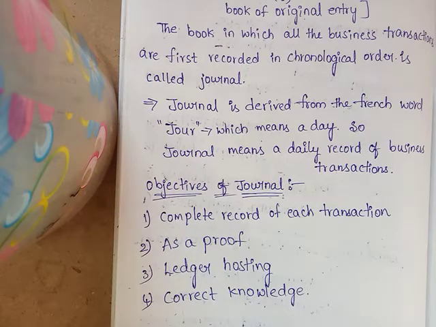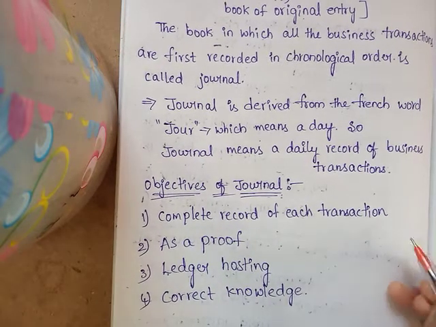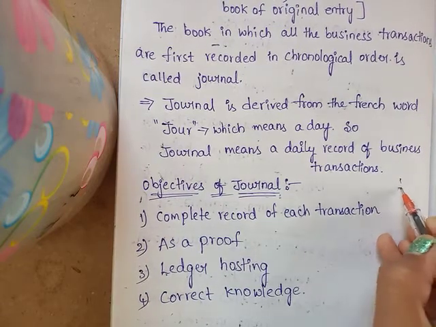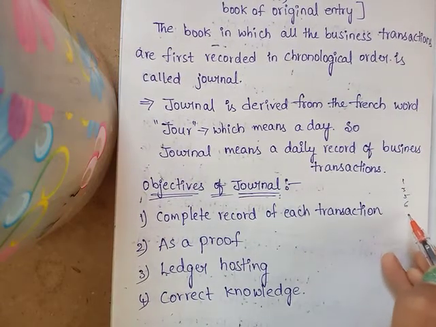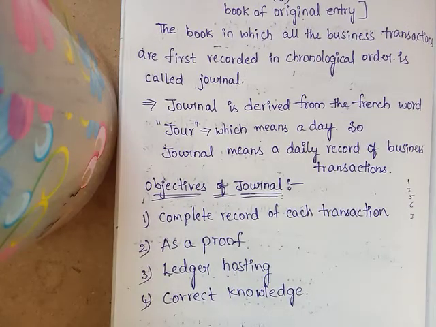We have to record a date wise complete record of each business transaction in the journal. Suppose in the problems the dates are given as third, fifth, sixth, seventh; we have to record date wise.